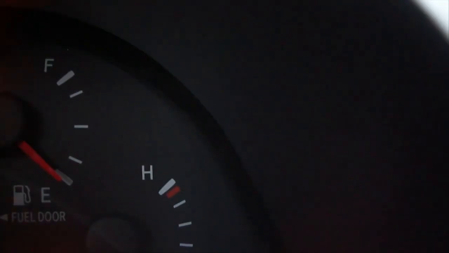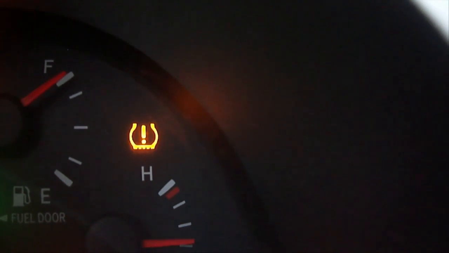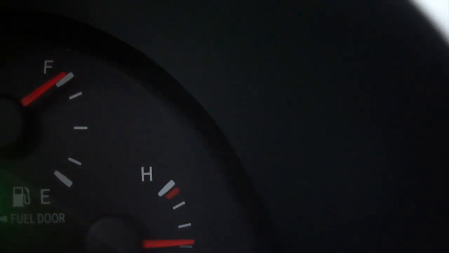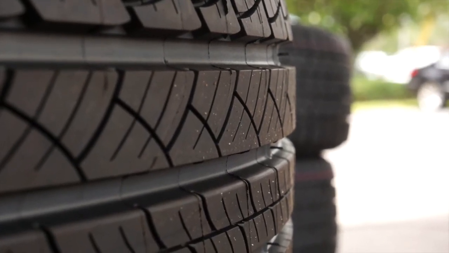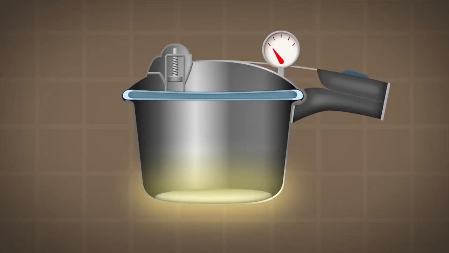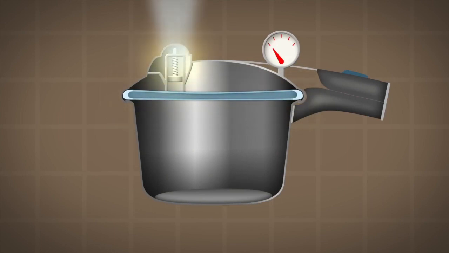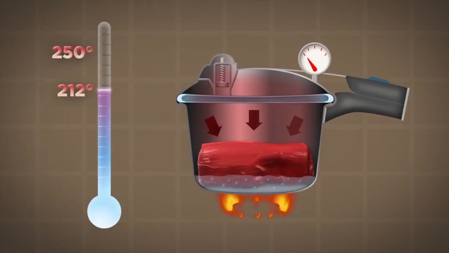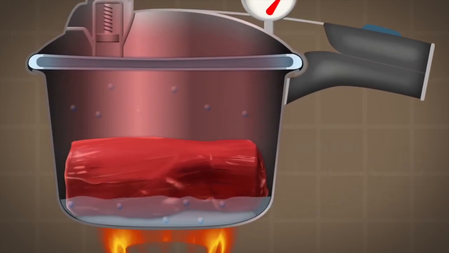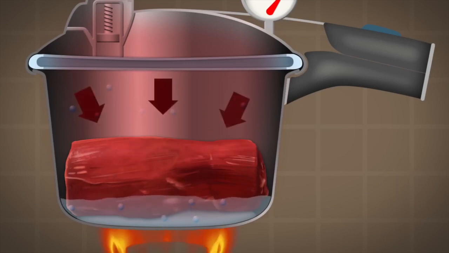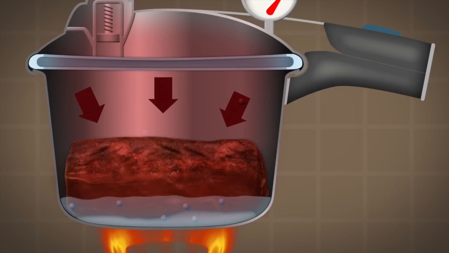Have you ever noticed that your check tire pressure light comes on more often in the winter months? This is because of Gay-Lussac's law. In the winter, the temperature of the outdoors is lower, and so the pressure of your tires is lower. A pressure cooker is another good example of an application of Gay-Lussac's law. How a pressure cooker works is you put your food inside of this fixed volume container and you start heating it up. And so the gases inside this fixed volume container gain energy, gain heat, start moving faster, and so the pressure inside of the pressure cooker increases, and so then the food can be cooked faster.